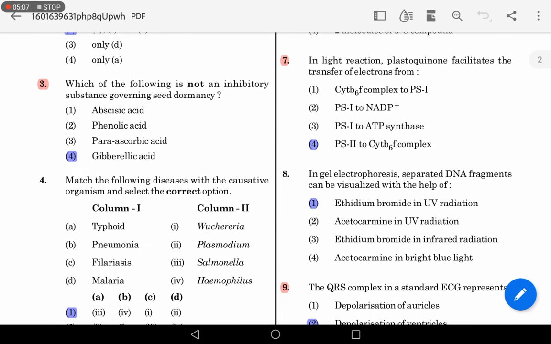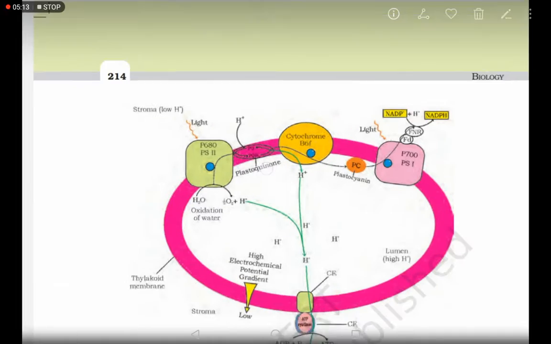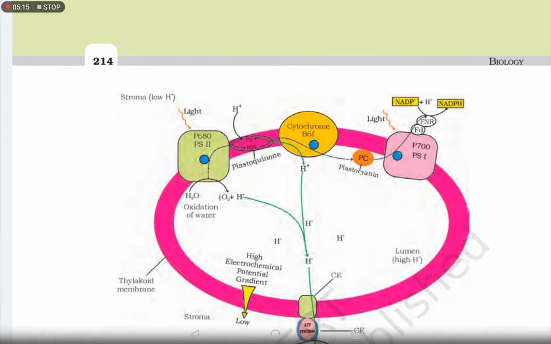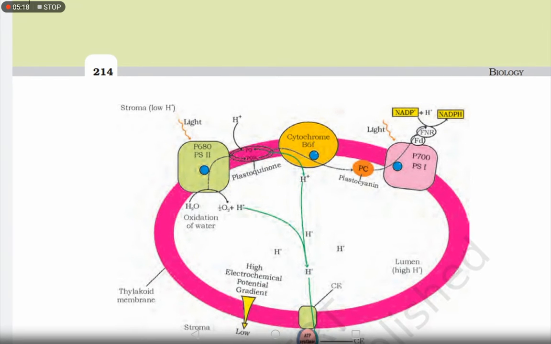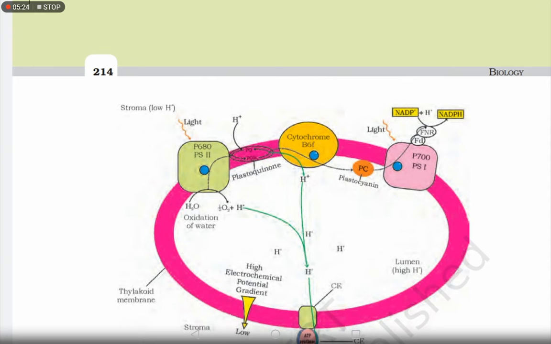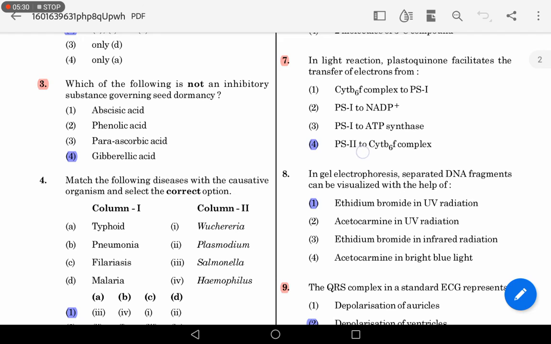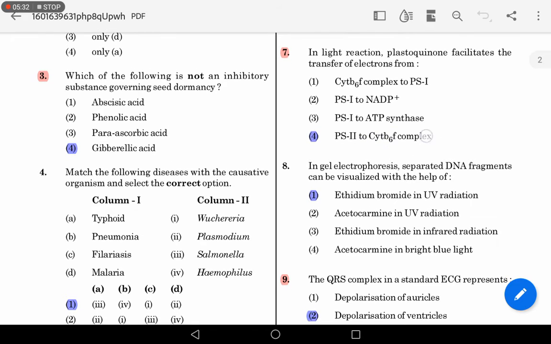In light reaction, plastoquinone facilitates the transfer of electrons from? It's a diagram based question. The plastoquinone is present here. It facilitates the transfer of electrons from PS2 to the cytochrome b6f complex. A direct diagram based question. PS2 to cytochrome b6f complex.